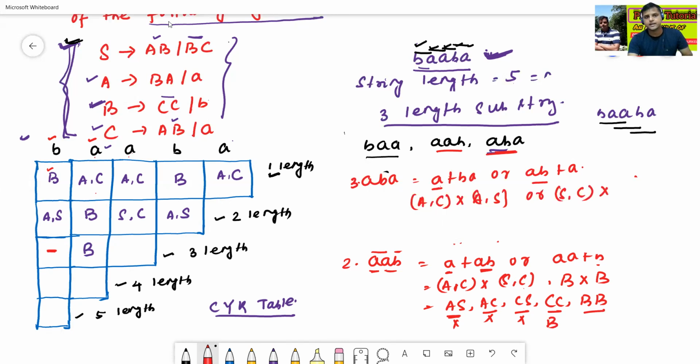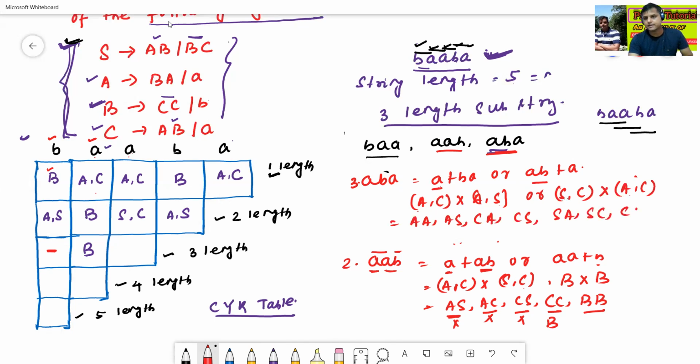Cross product A, A means AC. So just take the cross product: A, then AS, then CA, then CS, then SA, then SC.